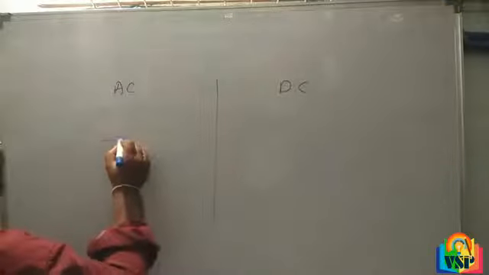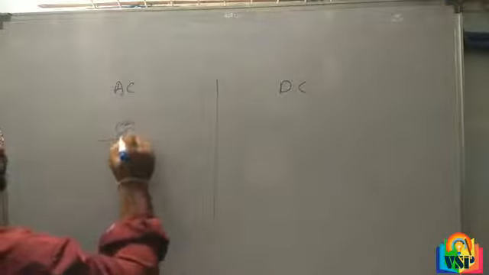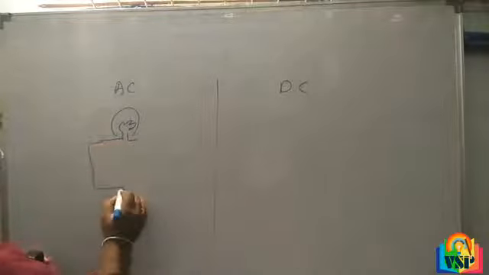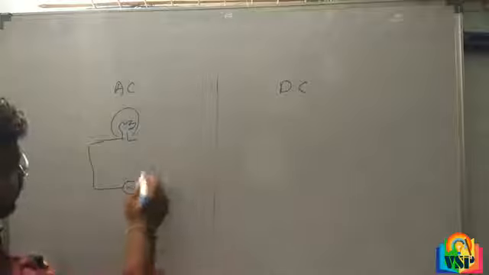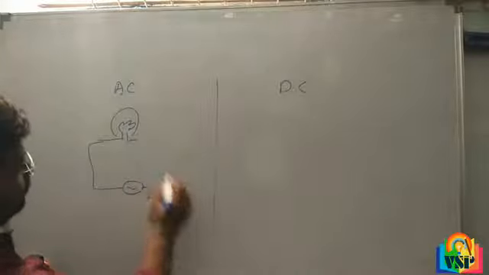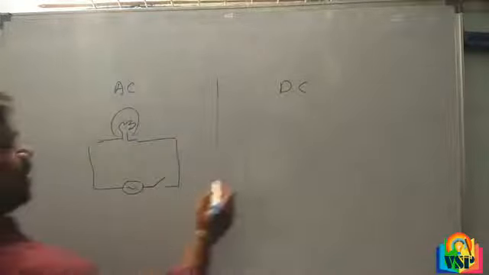Consider a bulb. This represents AC voltage. Okay, coming to DC.